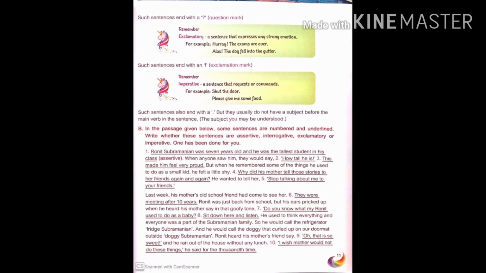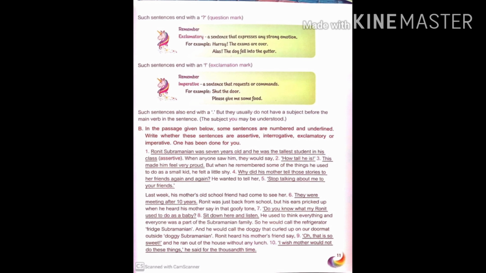Here the speaker is expressing the emotion of happiness. Next one, alas, the dog fell into the gutter. Here the speaker is expressing his or her strong emotion of sorrow or sadness. Such sentences end with an exclamation mark. Exclamatory sentences always end with an exclamation mark.